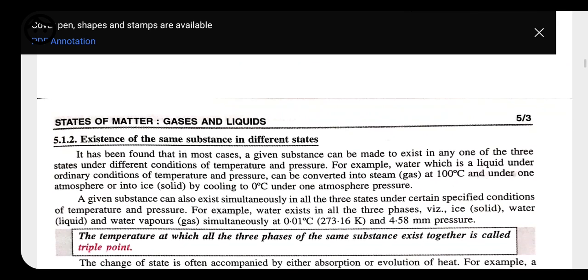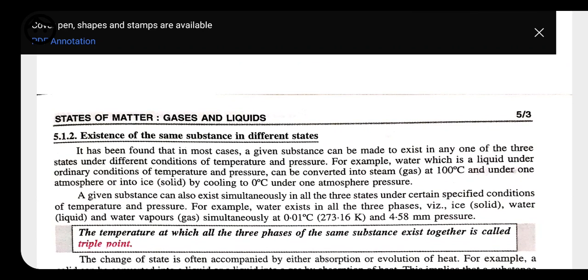First we will start with the three states of matter, that is solid, liquid and gas. Many matters can exist in all three forms, solid, liquid and gas. They can convert from one state to another on increasing or decreasing the temperature, or on increasing or decreasing the pressure.